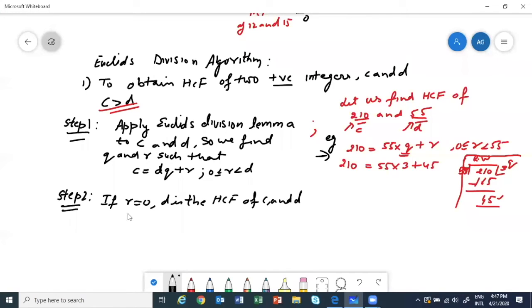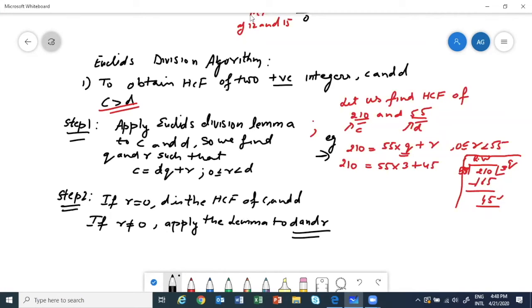But since the remainder is not 0, then what? So it says, if the remainder is not 0, then apply the lemma to D and R. Okay, see this thing.